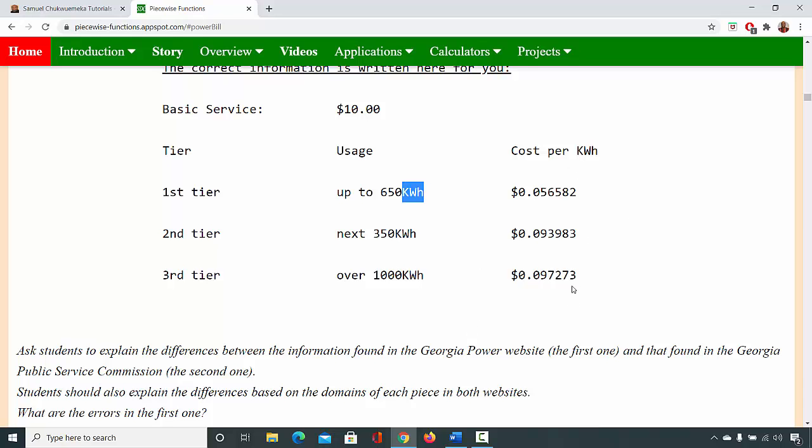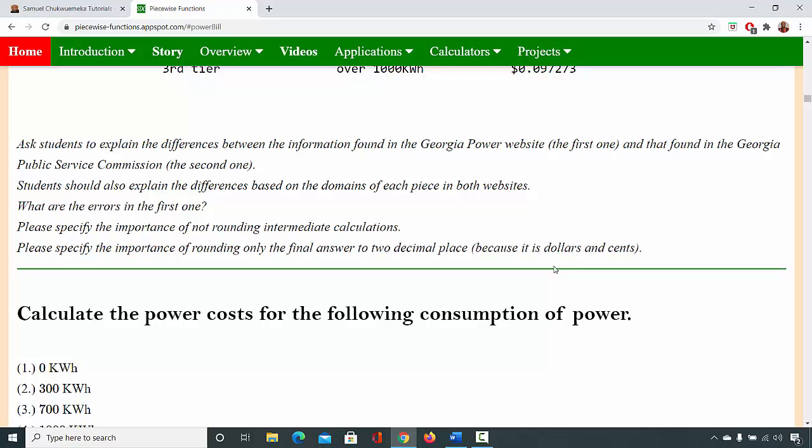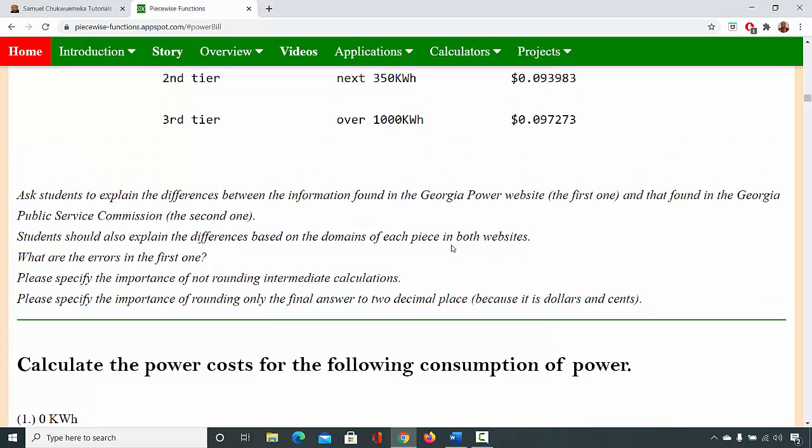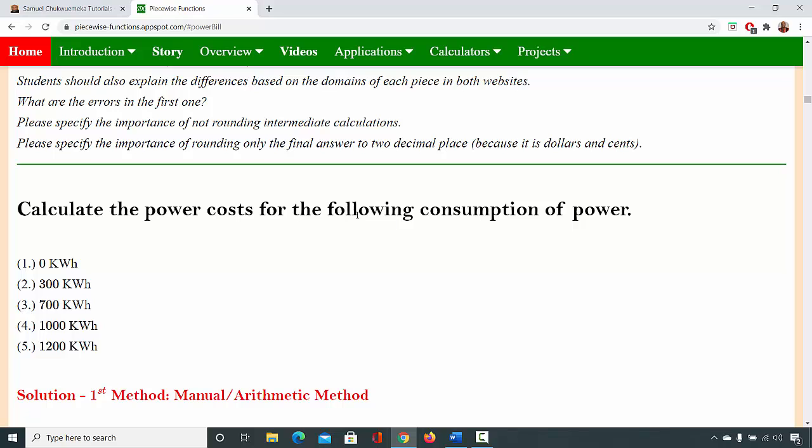So we are going to start with a manual method or arithmetic method. I call it manual method or arithmetic method to calculate the costs for consuming this amount of power.